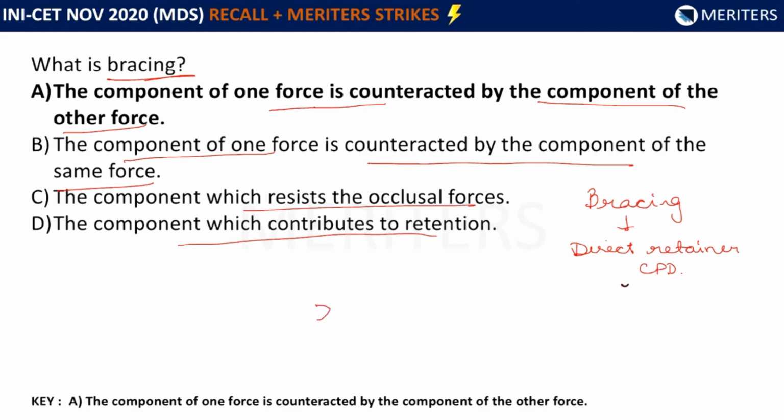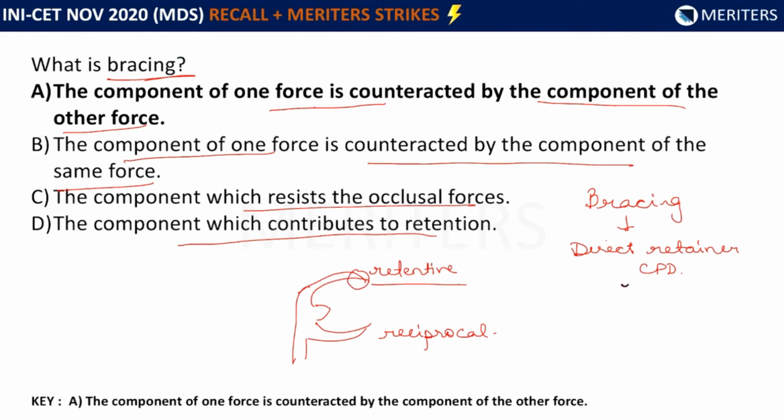So now suppose we consider the configuration of an occlusally approaching clasp. This is the retentive arm and this is the reciprocal arm. Now the purpose of the retentive arm is to provide retention.